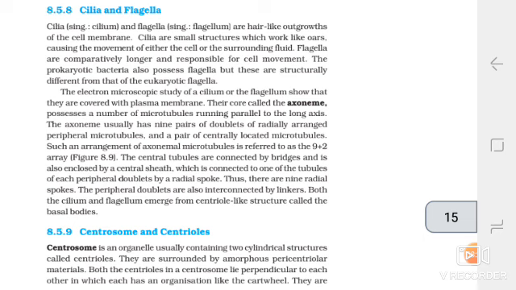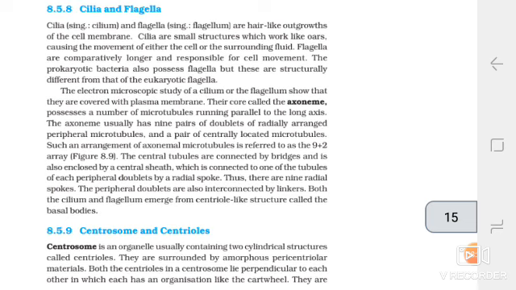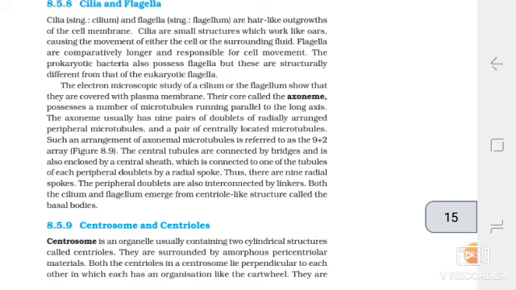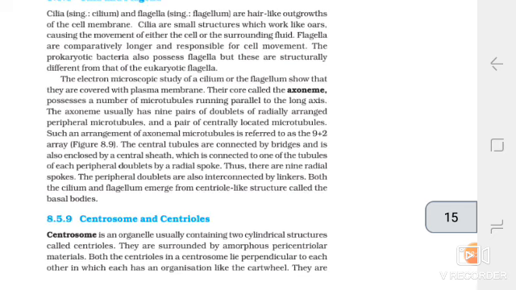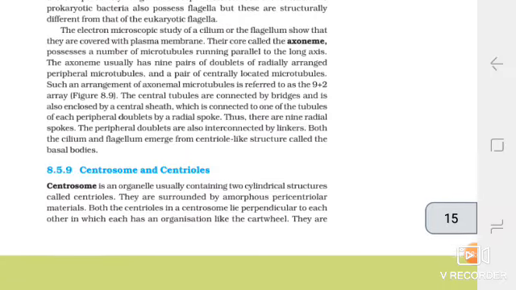The central tubules are connected by bridges and are also enclosed by the central sheath, which is connected to one of the tubules of each peripheral doublet by a radial spoke. Thus, there are 9 radial spokes. The peripheral doublets are also interconnected by linkers. Both the cilium and flagellum emerge from centriole-like structures called the basal bodies.